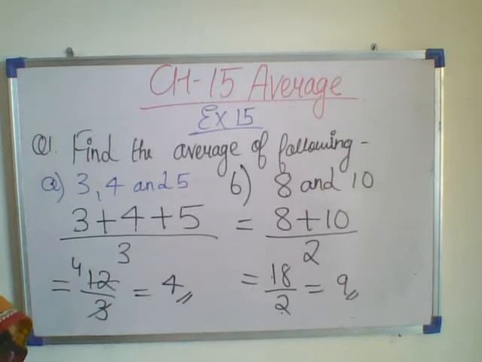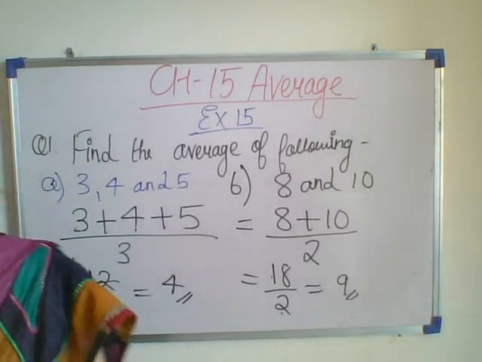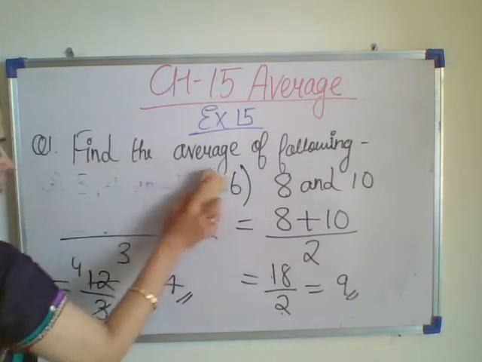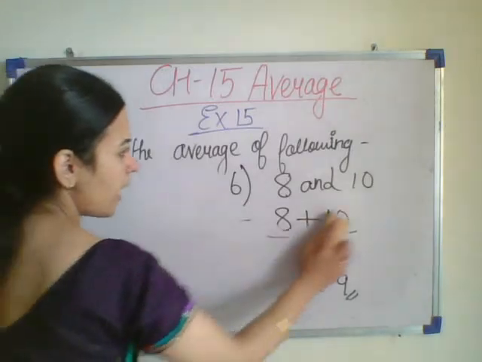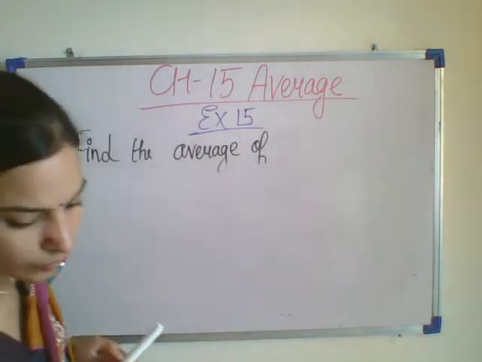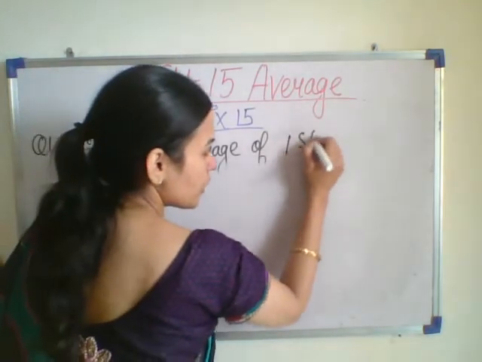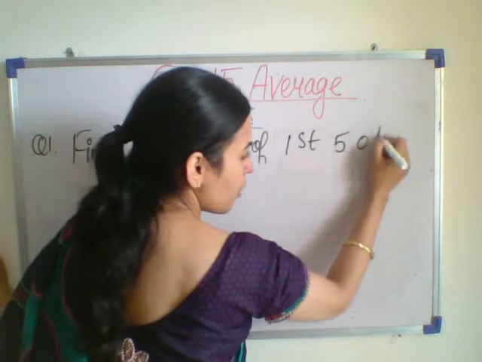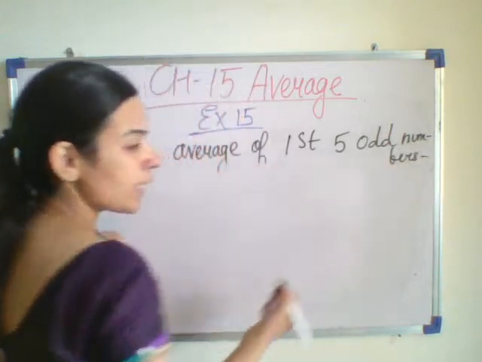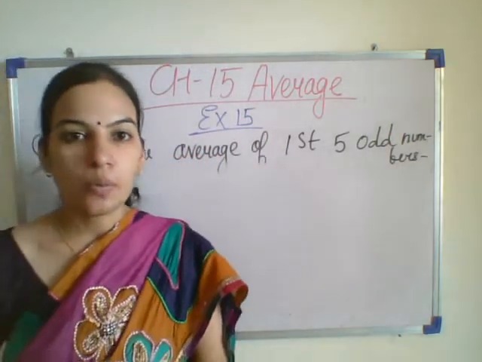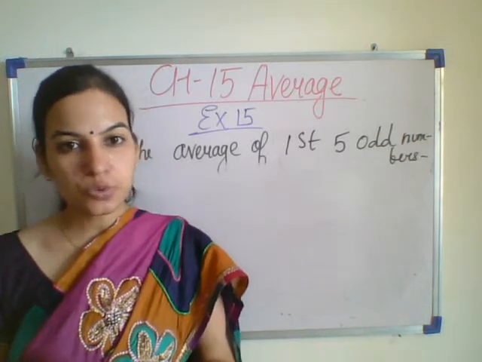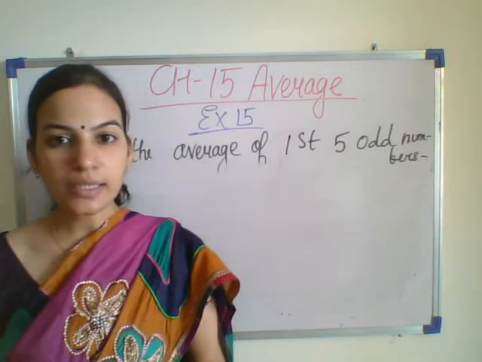Now, let us do this. If in the question it is given, find the average of the first 5 odd numbers. I hope that you know what the odd numbers are, like 1, 3, 5, 7. These are the odd numbers. What are the even numbers? 2, 4, 6, 8. These are the even numbers.